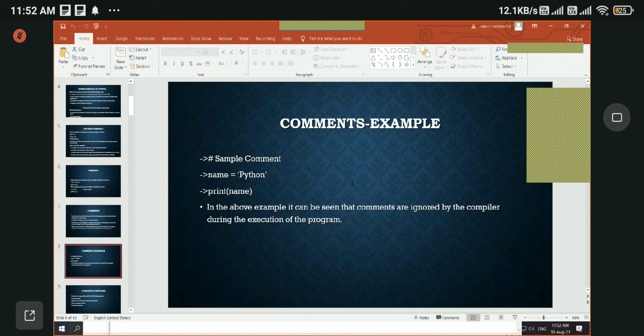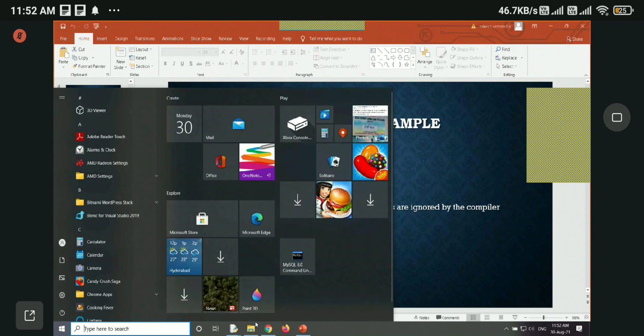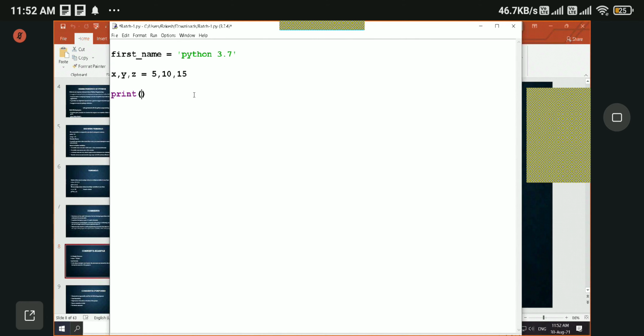One is single line comment and another one is multi-line comment. If you want to write briefly about a particular thing, then you will use single line comment.